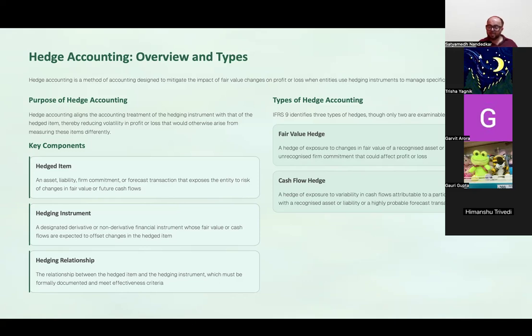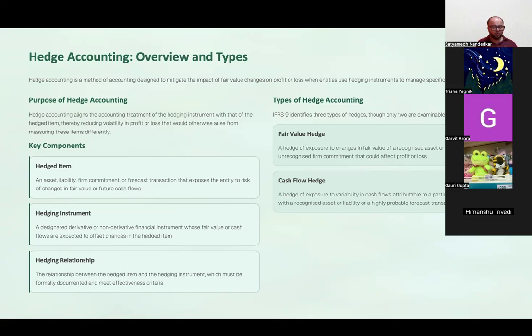And a cash flow hedge is a hedge of exposure to variability in cash flows attributable to a particular risk associated with a recognized asset or liability or a highly probable forecast transaction. You know, in AFM we prepare cash flow forecast. Now, see, my entire business model, my entire funding is based on the assumption that this cash flow forecast will be realized.